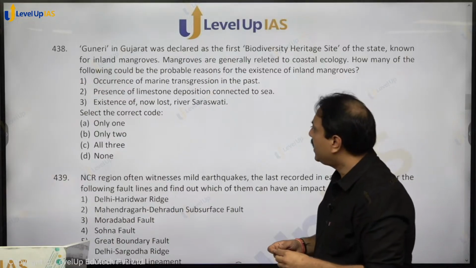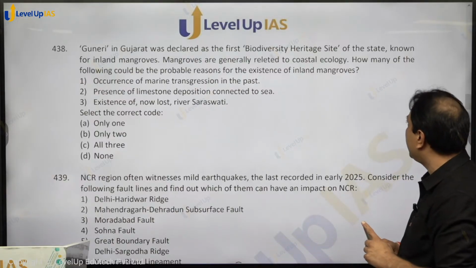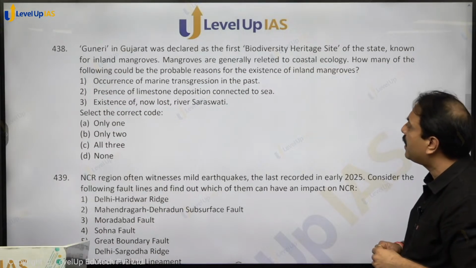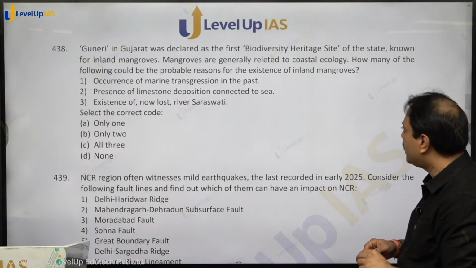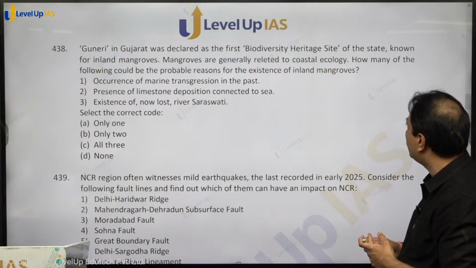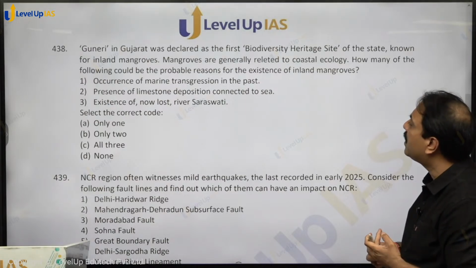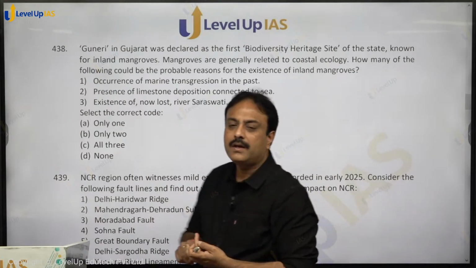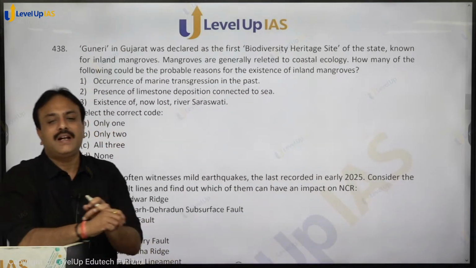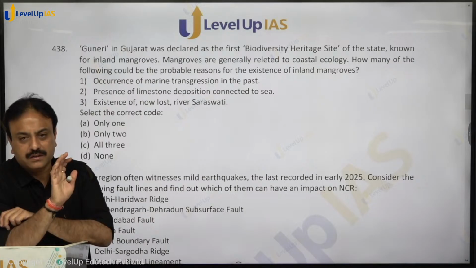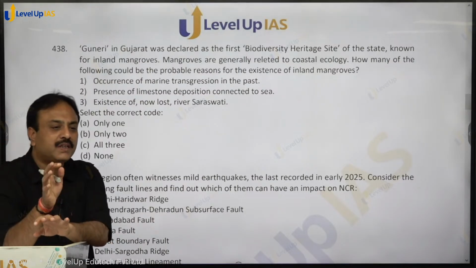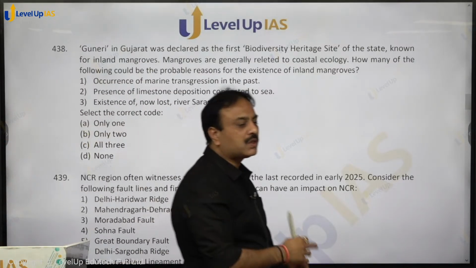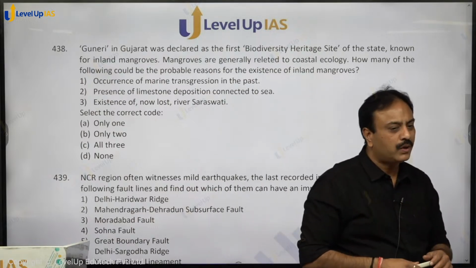Guneri in Gujarat was declared as the first biodiversity heritage site of the state, known for inland mangroves. Mangroves are generally related to coastal ecology. How many of the following could be the probable reasons for the existence of inland mangroves? Why question? This is the only inland mangrove site of India. In India, if mangroves are present inland, away from the coastal area, this is the only site, in Guneri.